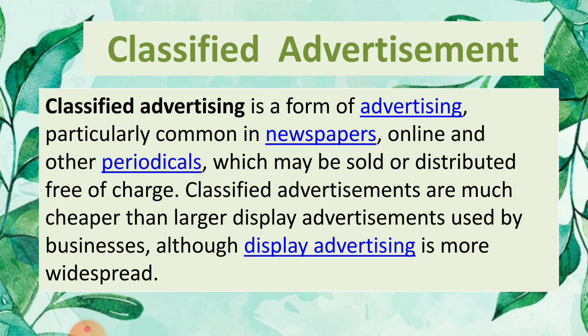Now, the second type of advertisement is classified advertisement. Classified advertising is a form of advertising particularly common in newspapers, online, or other periodicals. Classified advertisements are much cheaper than larger display advertisements used by businesses, although display advertising is more widespread. So, classified advertising is also a form of advertising which we particularly see in newspapers, right?